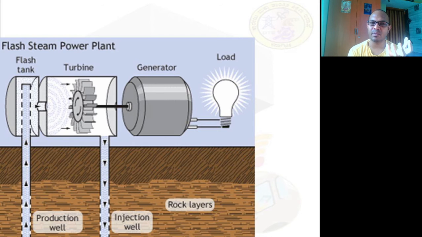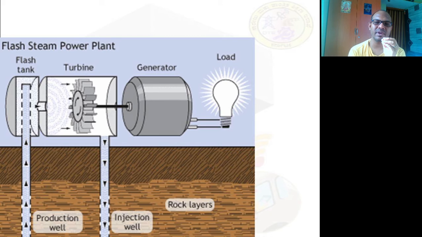Whenever the pressure of the water decreases, it will be converted into a vapor state. So the pressure will be so minimal that this water will be converted into dry saturated or superheated steam, and it will have a very high temperature, and this will be extracted through the production well. We will take it out, and we will push it to the turbines through the flash tank. Is that clear? So this is what we call the flash steam power plants.